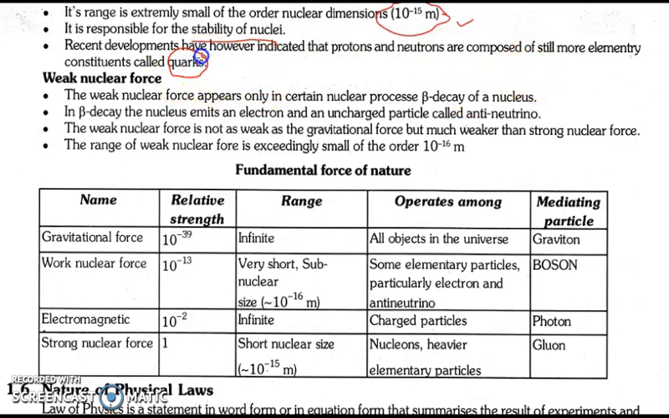quarks. Quarks have fractional charges. Okay, these are the fractional charges, like charges of the form, let's say, 2/3 e, meaning 2/3 of the electronic charge, or 1/3 of the electronic charge. These sort of charges are known as quarks.